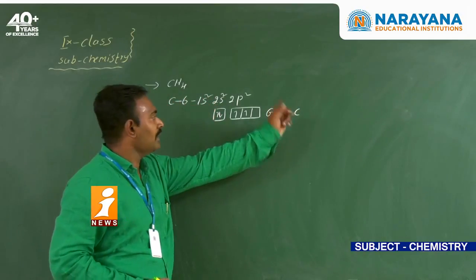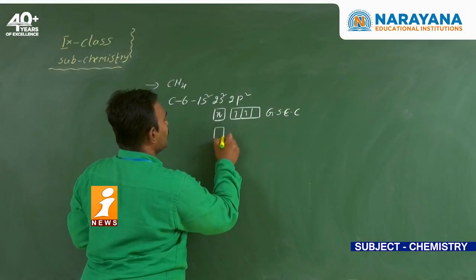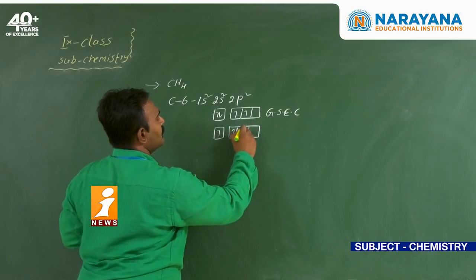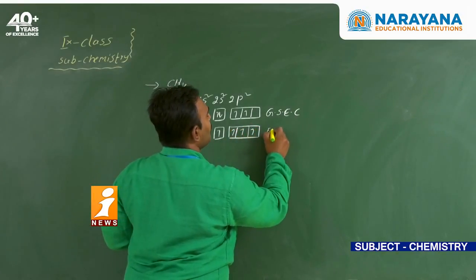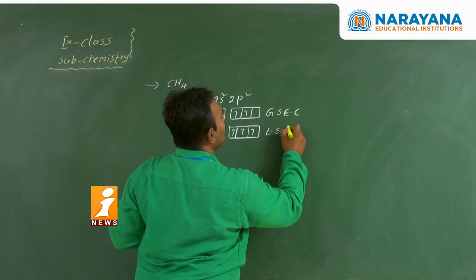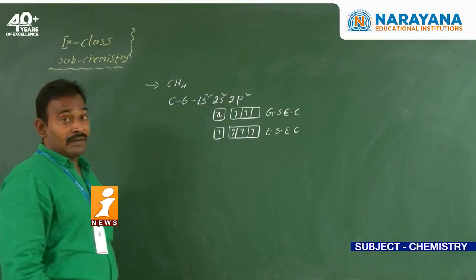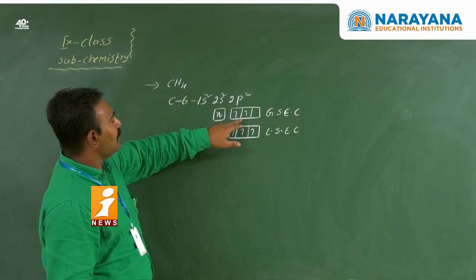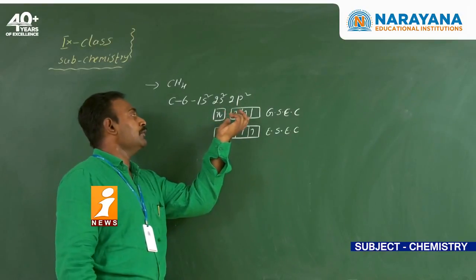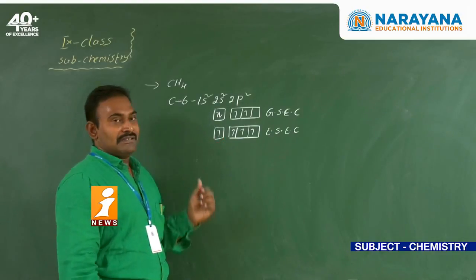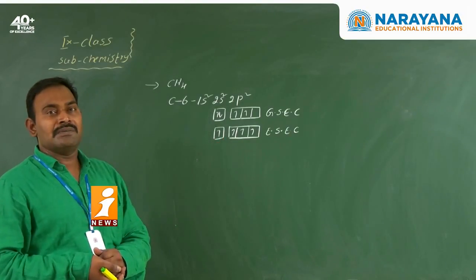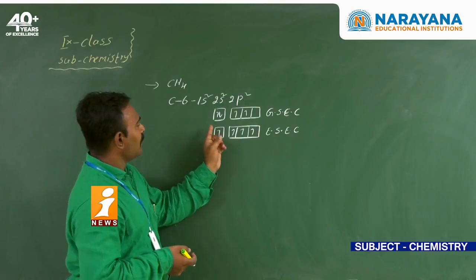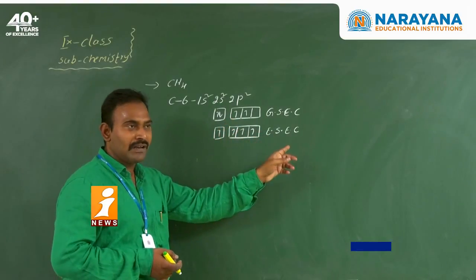In the excited state, one electron jumps to the p orbital. This configuration is called the excited state electronic configuration. Why does the electron jump from the s orbital to the p orbital? The reason is, if the carbon atom is involved in bonding like this, it can form only 2 bonds. According to valence bond theory, only orbitals with a single electron are involved in overlapping. That's why one electron jumps from the s orbital to the p orbital.